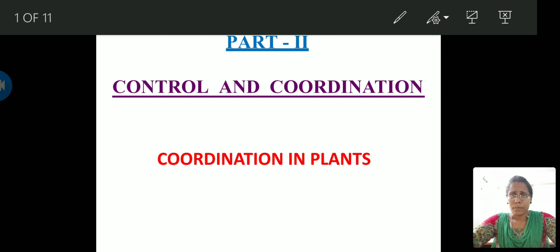So do you think that plants have any specialized sense organs, or any muscles to show some movements? But still these plants are able to respond to the stimulus. This is because plants are able to secrete certain chemical substances which coordinate the plants. These chemical substances are called hormones. So in today's chapter we are going to know what hormones are and how they function in plants.